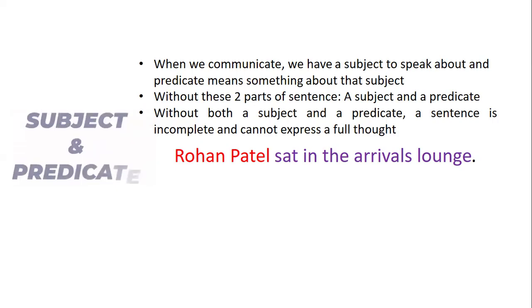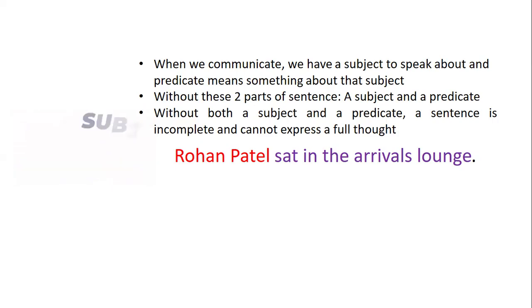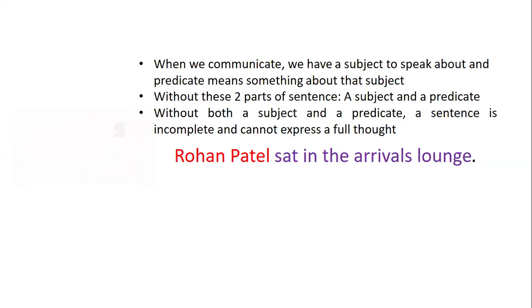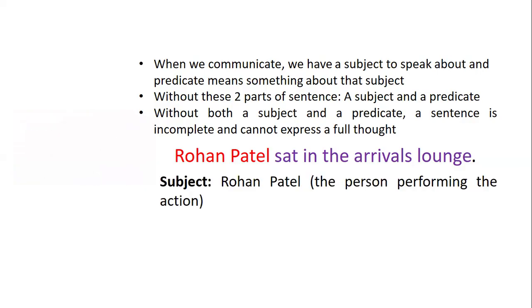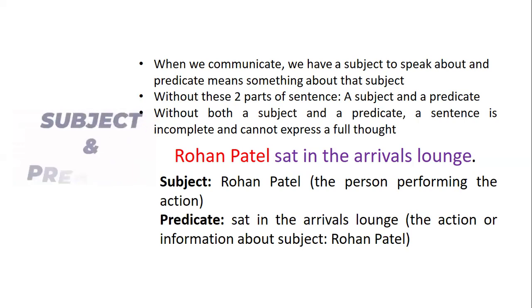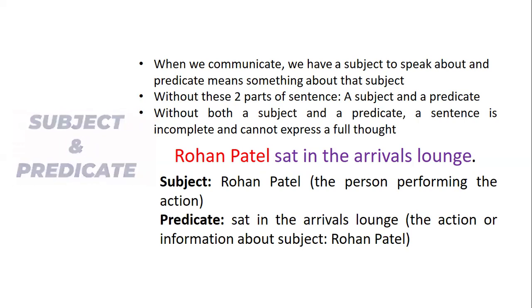Rohan Patel, marked with red color, is our subject because we are speaking about Rohan Patel. And sat in the arrivals lounge is our predicate because this is something about Rohan Patel. So predicate means the action or the information about our subject is given.